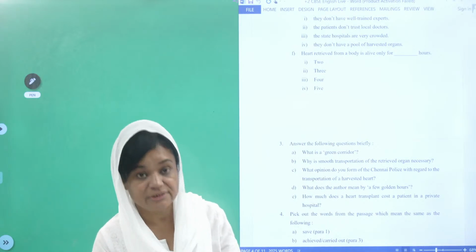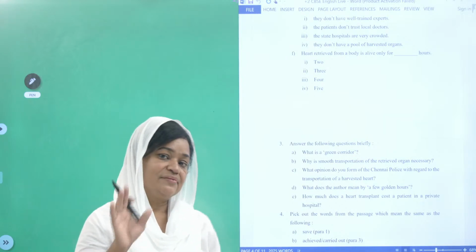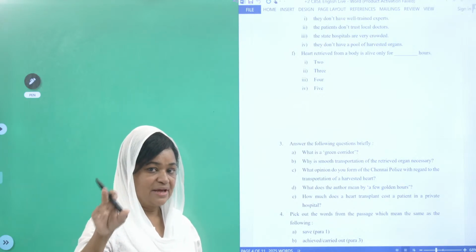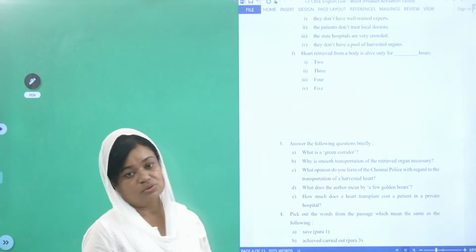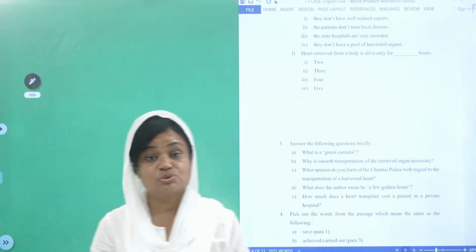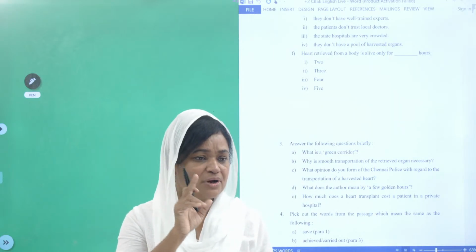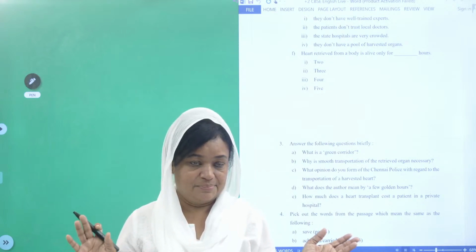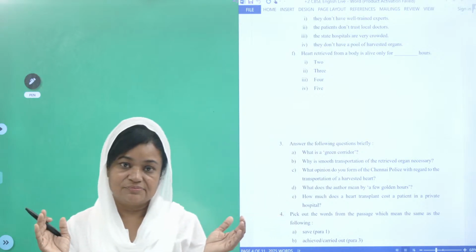Let me check, children. Yes, 1 into 5, 5. They have given 6 questions, but 1 into 5 is 5, and each question is carrying how many marks? Only 1 mark. So how much should you write? Only 1 line. But if 1 line is not enough, and if you write in 1 line and that answer is enough, it's okay.